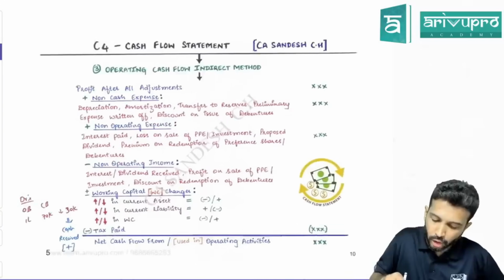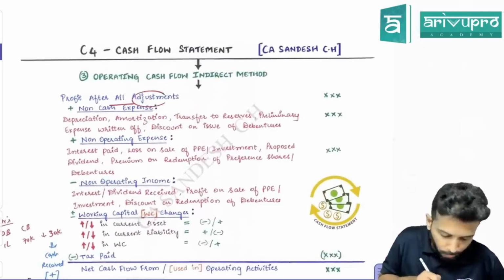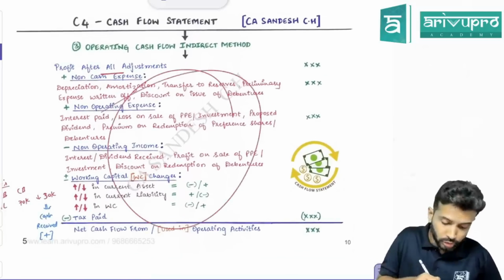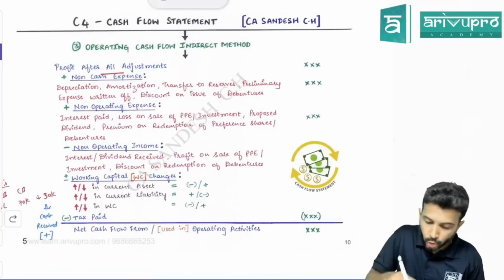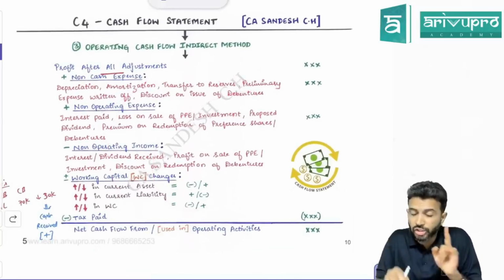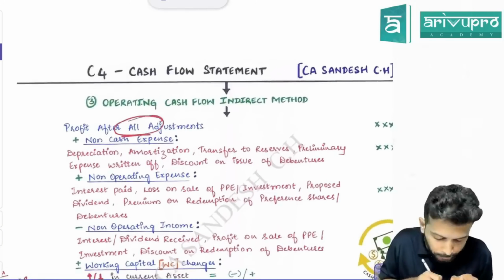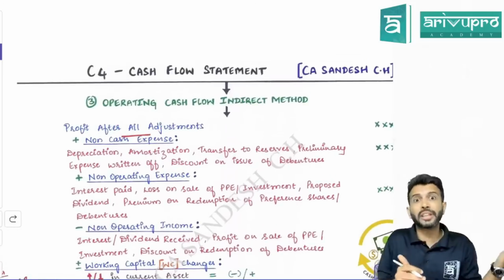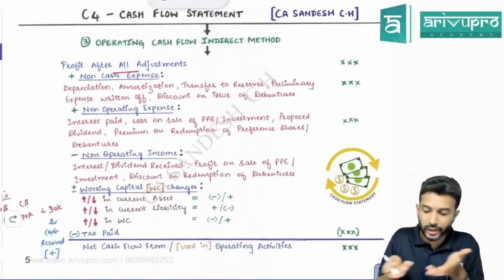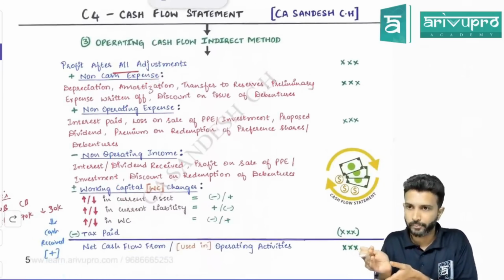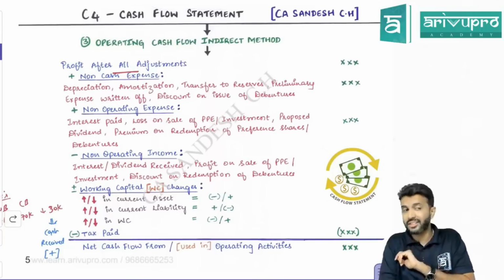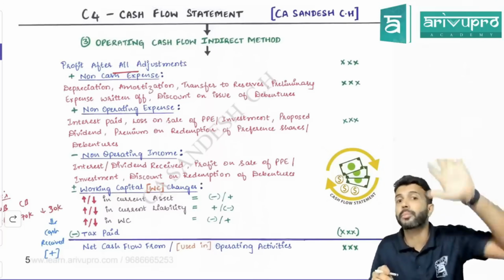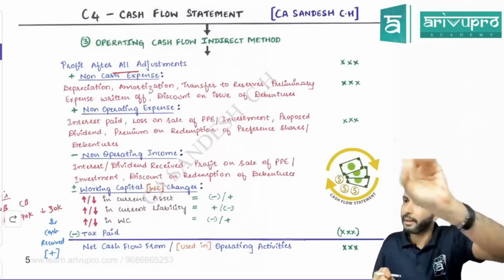And the adjustments I've called out over here. So suppose they give you profit after all the adjustments. Don't do this plus minus blindly. You can do this plus minus only if they give you what profit in the problem? Profit after all the adjustments. If they give you some other profit, then whatever addition you're doing here may be ignored. So that's the reason in cash flow statement, finding what sort of profit is given in the question is very, very important.